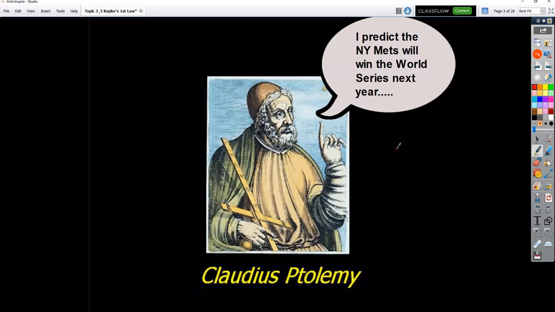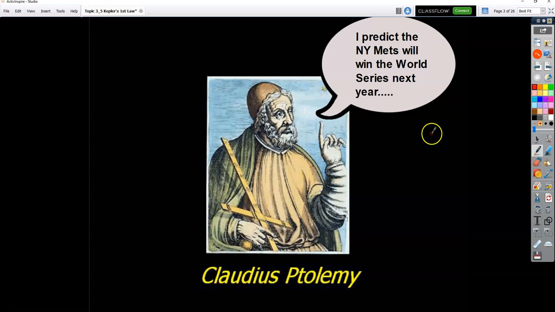This is a picture of Ptolemy. He was a very big Mets fan. Made some predictions which were usually wrong, but hopefully this prediction will not be wrong.